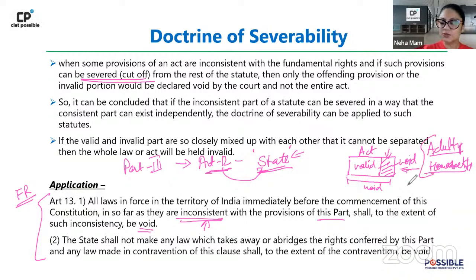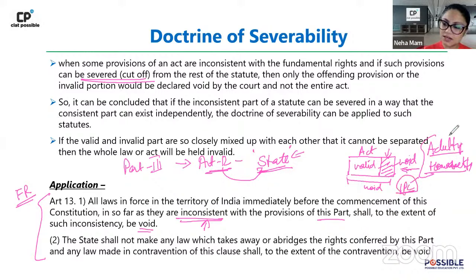Quickly tell me, adultery, homosexuality, which act were they a part of? They were a part of the Indian Penal Code, right?